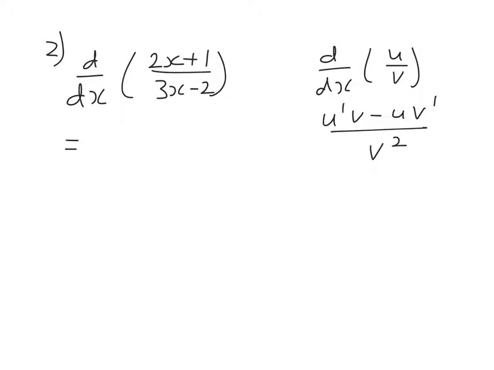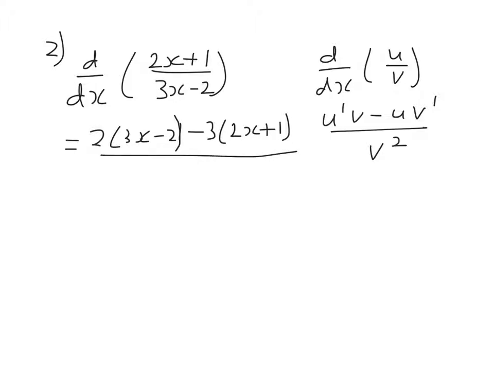So if I differentiate the top one, it's 2x plus 1, differentiate that, that's 2, and leave the 3x minus 2 alone. And then differentiate the bottom one second, so that's 3, and leave the top one alone. And then it's all over the bottom one squared.